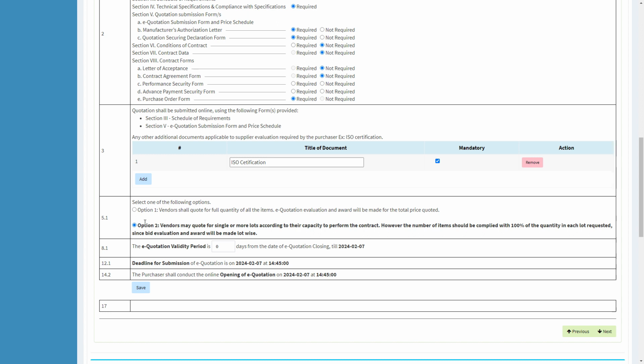However, in both these options, they should quote for full quantity of the items, meaning that they have to quote for 10 laptops and 2 scanners, and they cannot reduce the quantity. Other information such as e-quotation validity period should be included. Then click on the Save button.